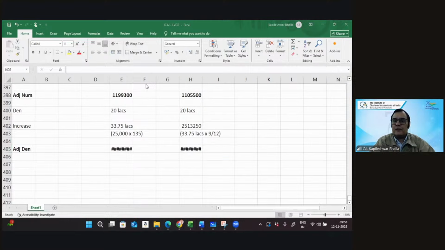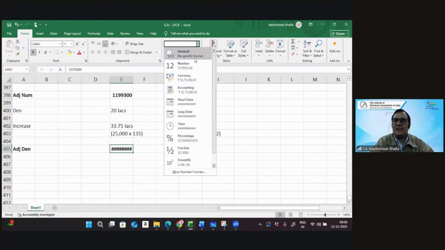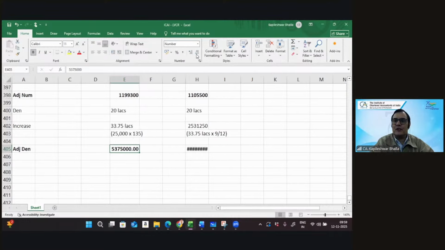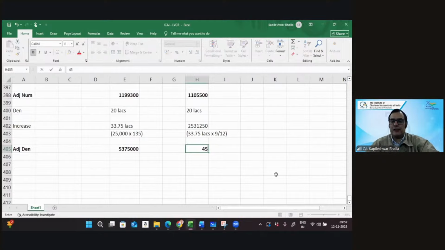No, 25, 13, 250 is not correct. Okay, it's 25, 31, 250. I think now it is correct. Yes, you're right. So let's get the adjusted denominator. This is going to be, I think, 45, 31, 250.